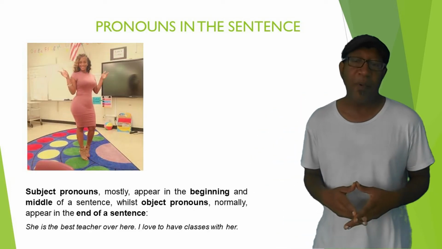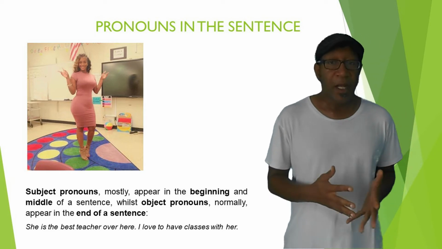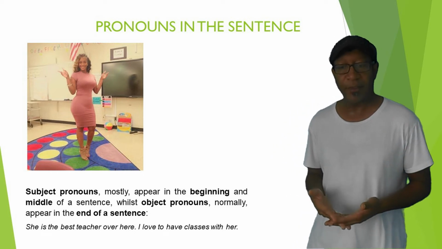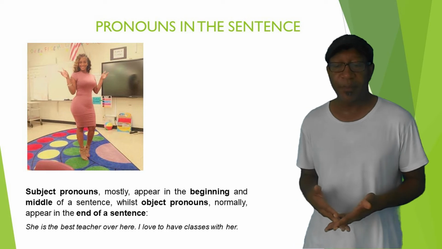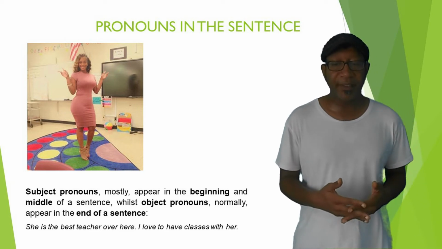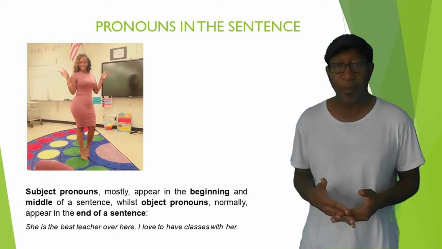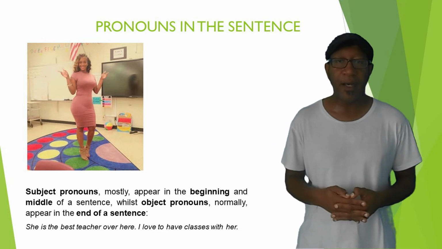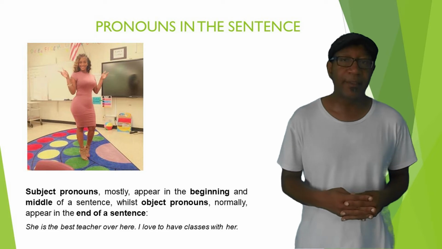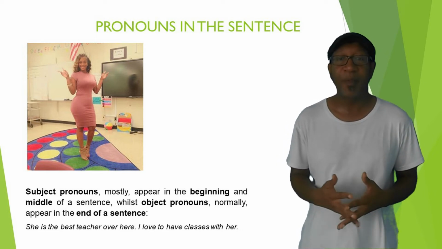We will talk about the position of the pronouns in the sentence. Subject pronouns mostly appear in the beginning and middle of a sentence, whilst object pronouns normally appear at the end of a sentence. She is the best teacher over here. I love to have classes with her. And here in the picture we have a teacher that went viral on the internet because she was considered too hot to be a teacher.